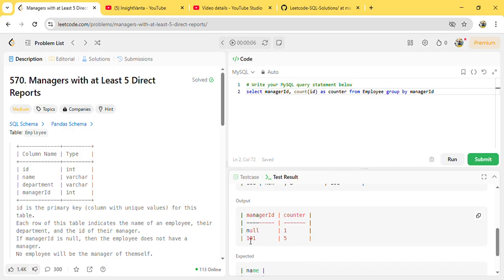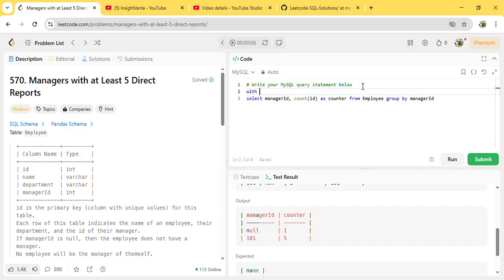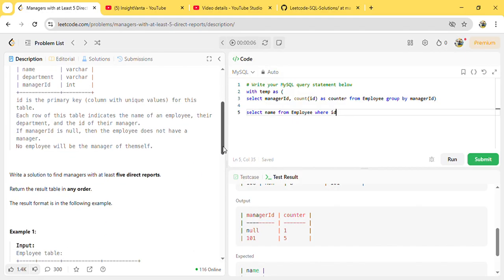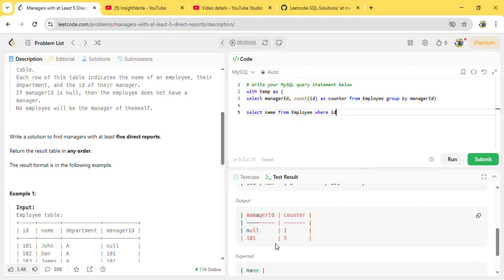Now from this, I will store this in a temporary table with temp as this. And from here we can select the name from the employee table, because we need the name of the employee who has 5 direct reportees, where the ID of this employee is equal to the manager ID from the temp table where the counter is greater than or equal to 5.